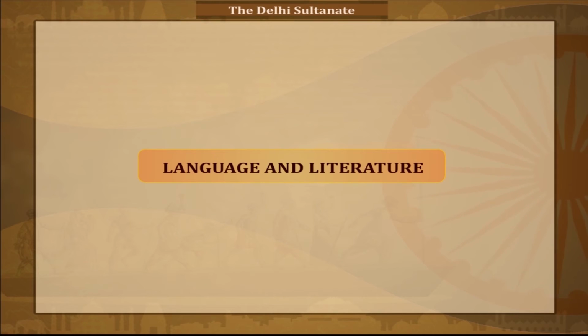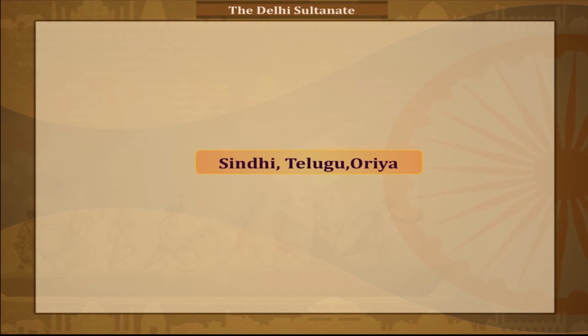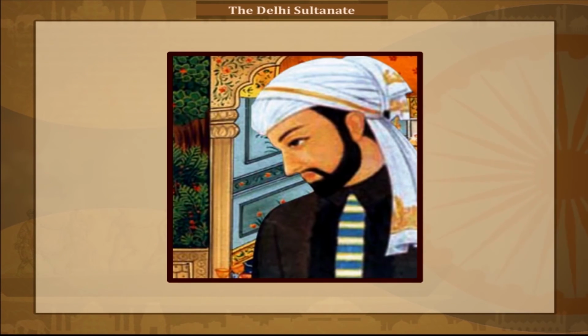Language and literature. The teachings of Bhakti and Sufi saints made regional languages flourish in India. Regional languages such as Sindhi, Telugu, Odia, etc. became popular. Persian was introduced to India by the Turks.